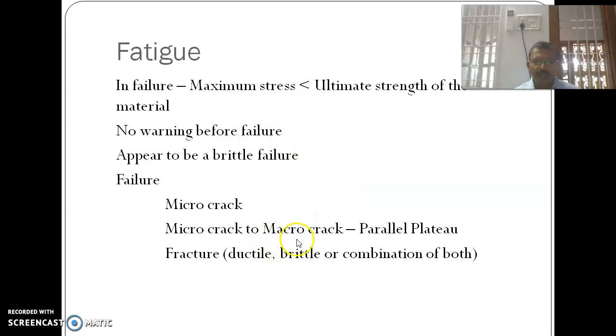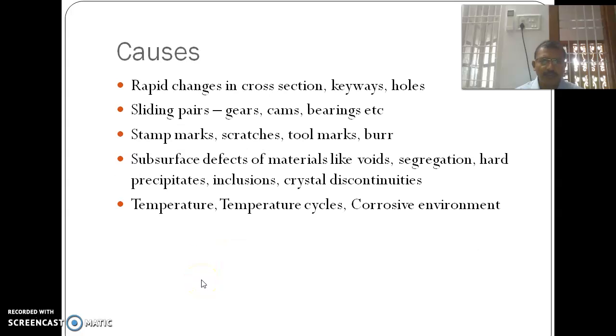This type of failure occurs very near to holes, splines, or any projected parts present in the material. There is no warning before failure, so fatigue failure does not give any warning. It appears to be a brittle failure.